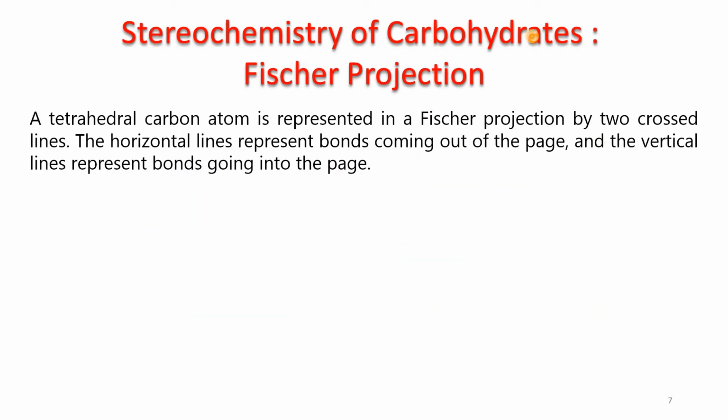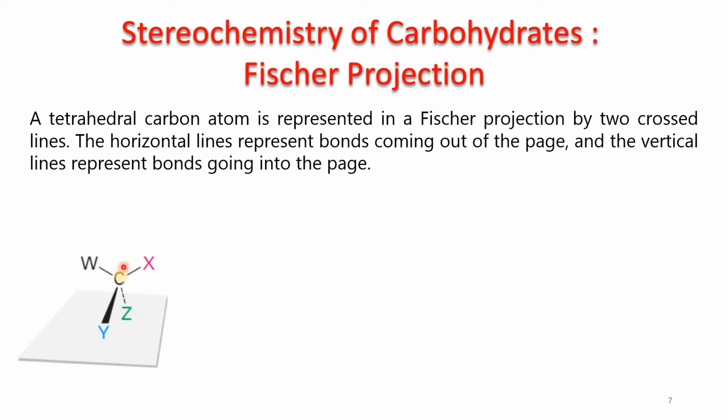Then the stereochemistry of carbohydrates, the Fischer projection. So how do we draw the Fischer projection for a carbohydrate molecule? As we know, carbon is sp3 hybridized and sp3 carbon is tetrahedral. Tetrahedral means it has 4 bonds. Two bonds are in the plane of the paper along with the carbon, and the other 2 bonds are out of the plane. One bond is away from us and one bond is towards us.